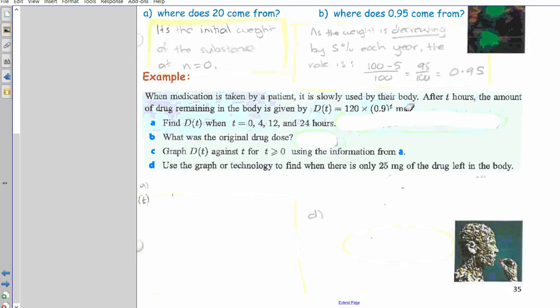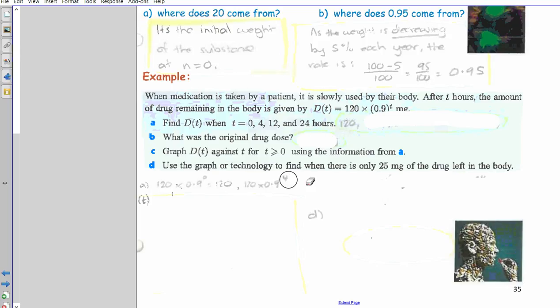So back to here. Find the amount of drug when time is 0, 4, 12, and 24 hours. Obviously at time 0, if you plug in 0, you can always check it by plugging 0 into the equation and calculating what it is. You get 120. You can see from the equation what the original one is. At 4, you'd need to plug it in. So show your working out. Make sure you do that, like I did 120 times 0.9 to the 0 to work out that one.